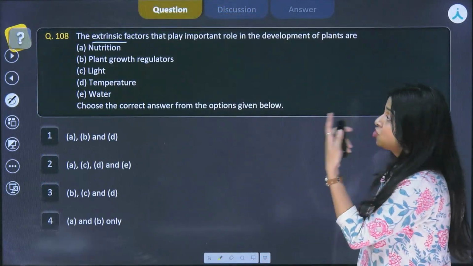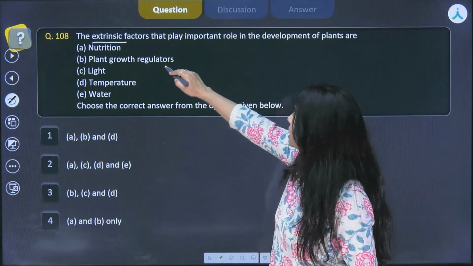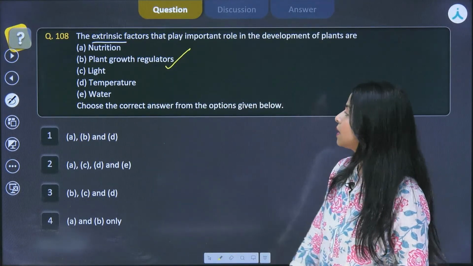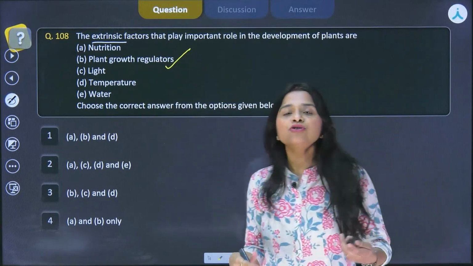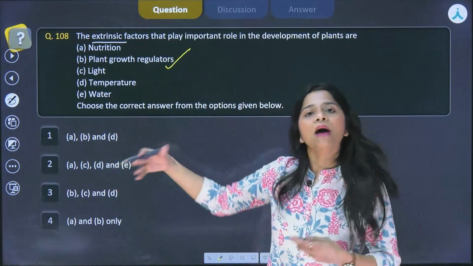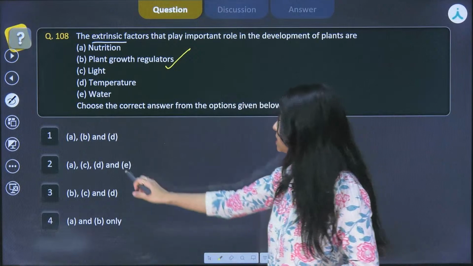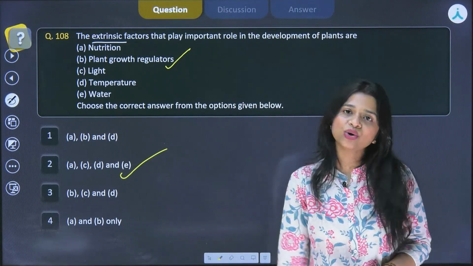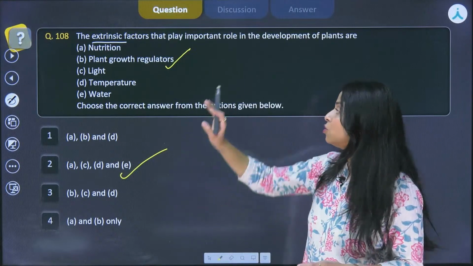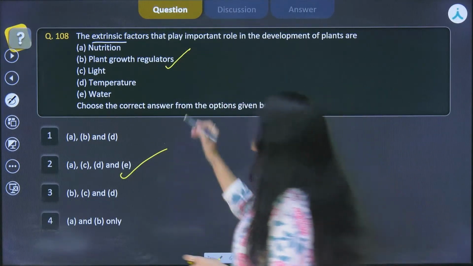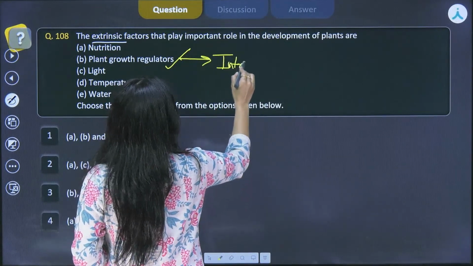So, the intrinsic factor out of these is plant growth regulators. They are asking the extrinsic factors, okay? The plant growth regulators are the internal, rest of them are external. So, we have A, C, D and E, and the correct answer for the given question will be your second choice. So I hope this is clear with you. If it is asked about plant growth regulators, this is the intrinsic factor. This is the intrinsic one.